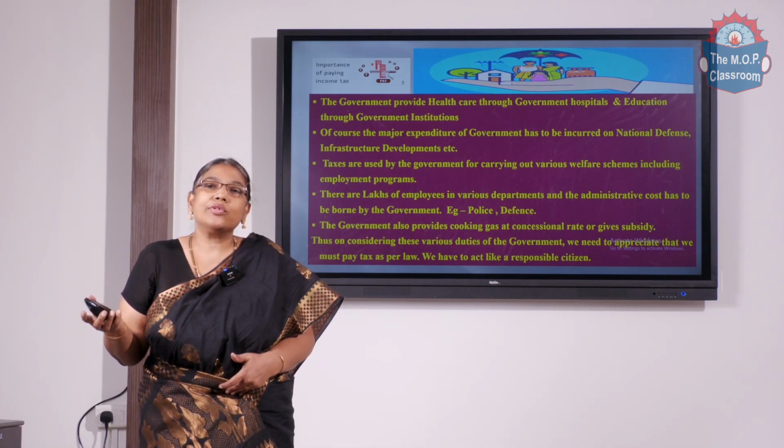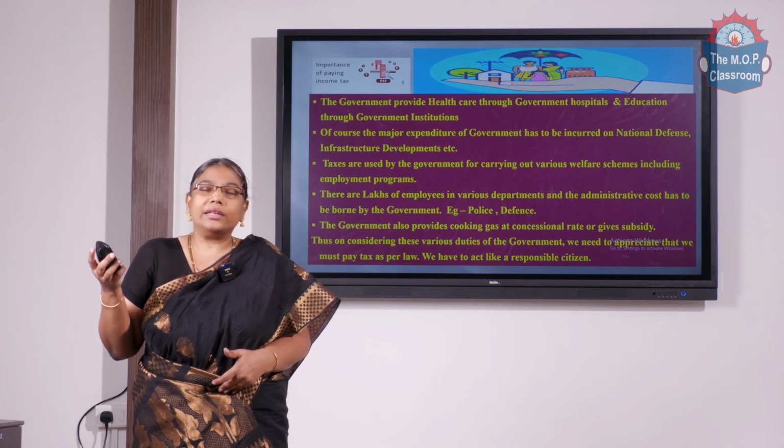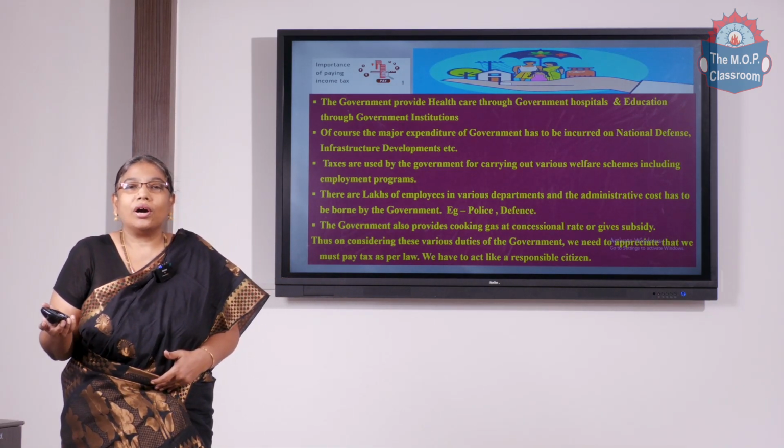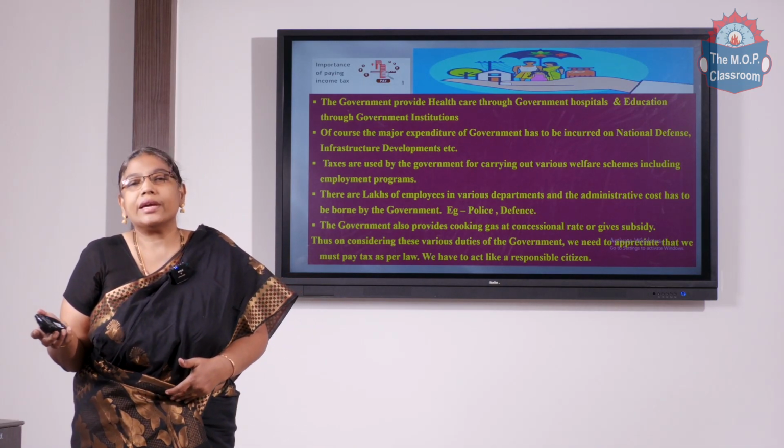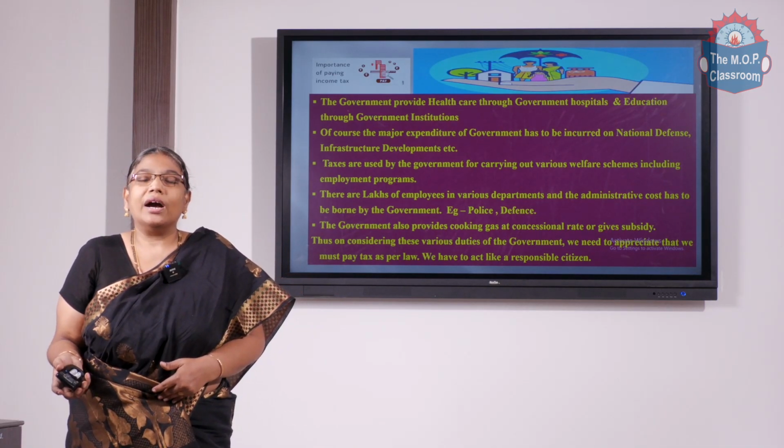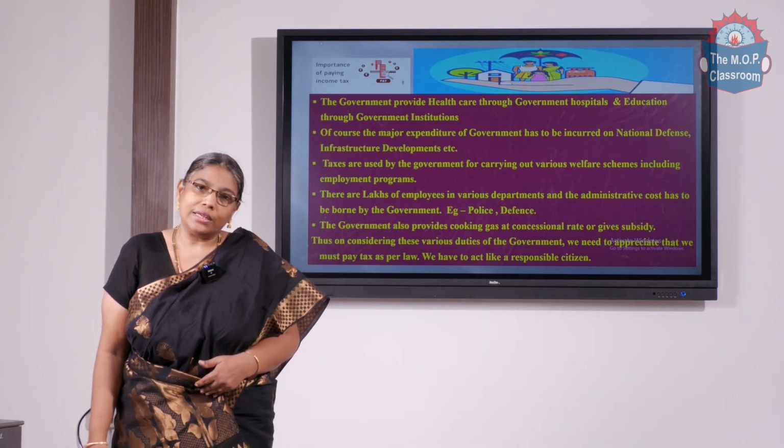For them the government has to spend. There are also administration costs and the judicial system, where there is no revenue but there are expenses, which will be met only out of this tax.